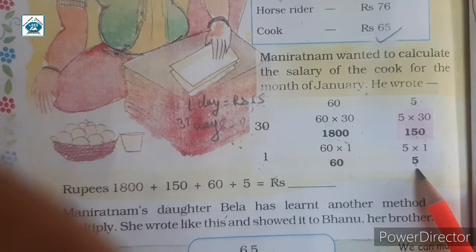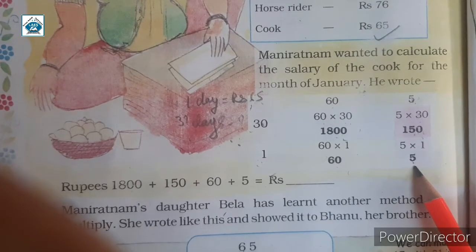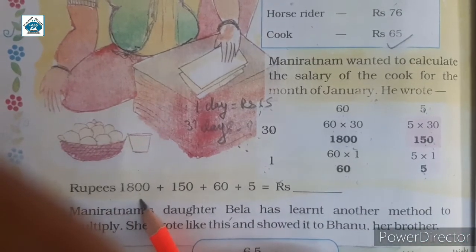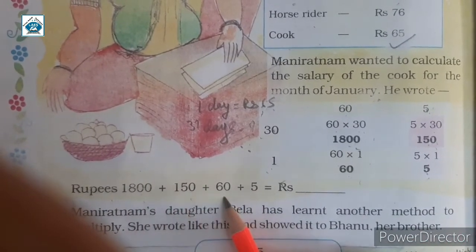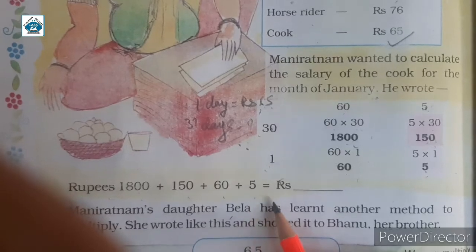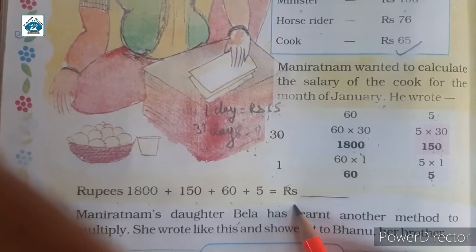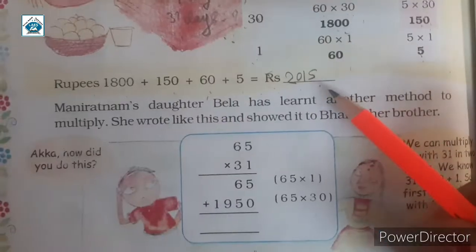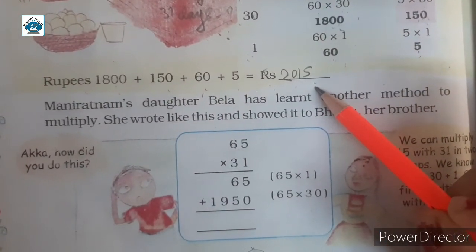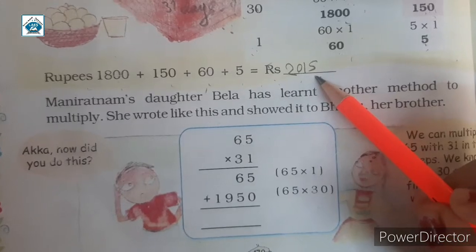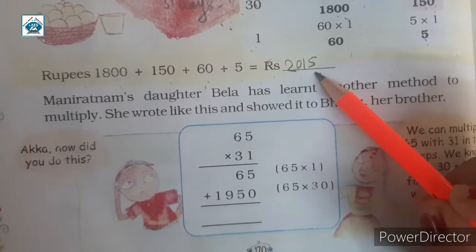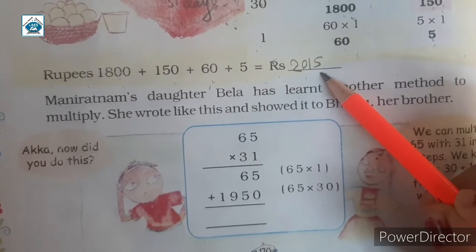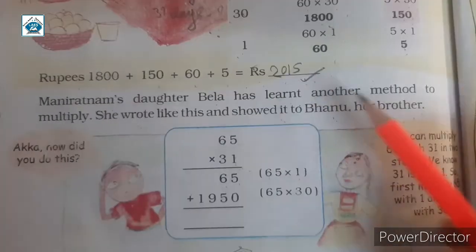At last he just adds all the numbers. Rupees 1800 plus 150 plus 60 plus 5 is equal to rupees 2015. So 2015 rupees is the salary of the cook for 31 days, meaning for the month of January.